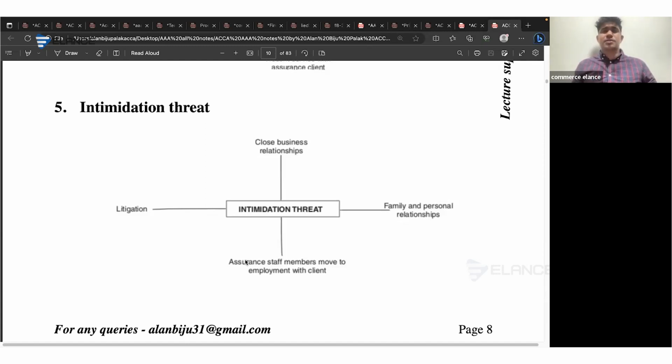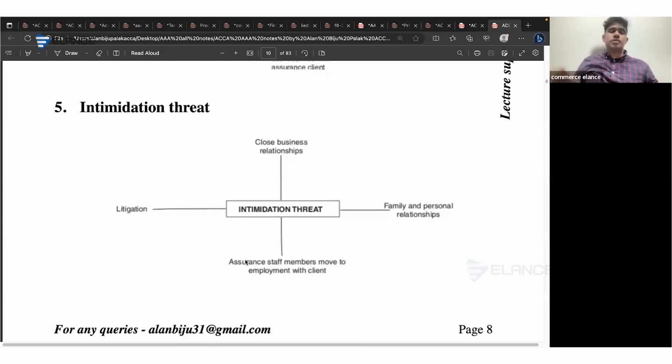Or consider that if there is someone in the client company who will be able to influence the audit team. Say, for example, the earlier partner who worked with the audit team is now the CEO of the client company. So definitely that person who was working as a partner will have influence over the audit team members. So in that case, intimidation will arise.